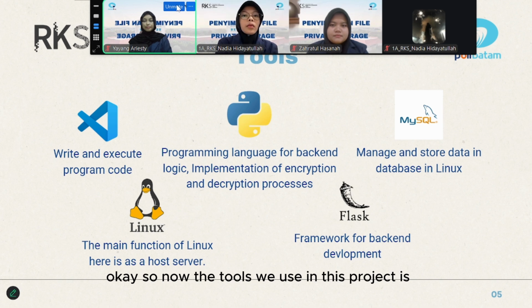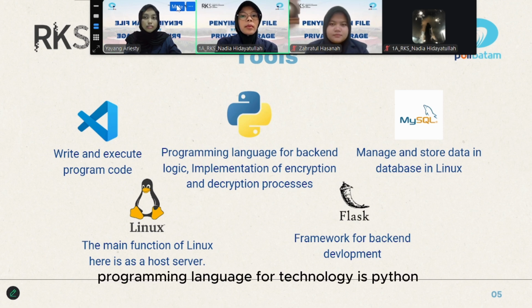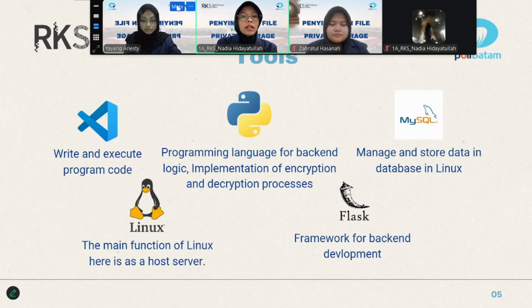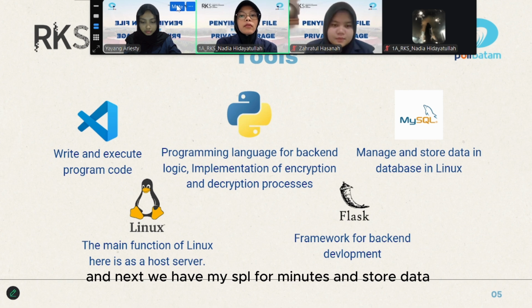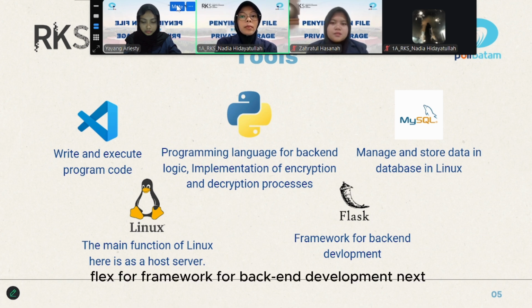Okay, so the tools we use in this project: Visual Studio Code to write and execute program code. Then we use Python as the programming language for backend logic. Next we have MySQL to manage and store data in the database. The main function of Linux here is as a host server. And next we have Flask, the framework for backend development.